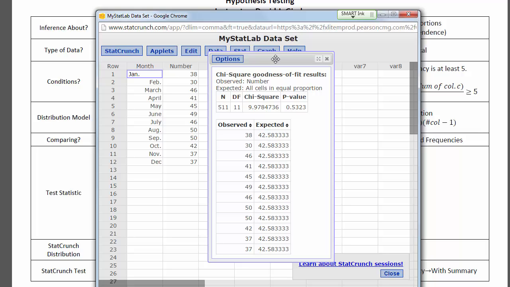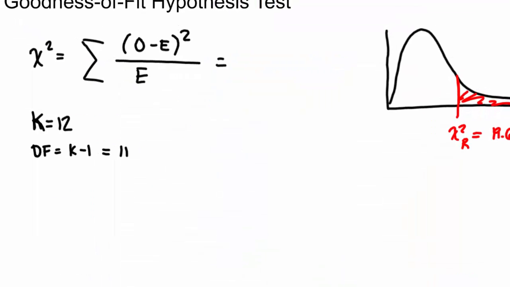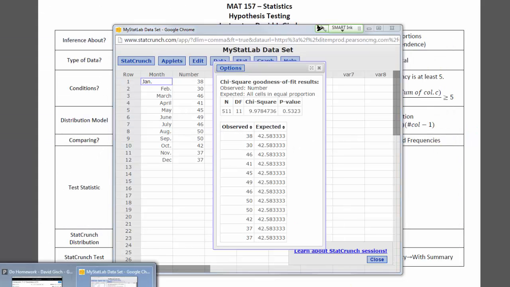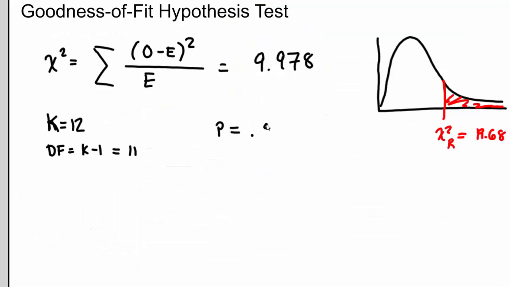And then it tells us chi-squared is 9.978 and p is 0.5323. There it is.